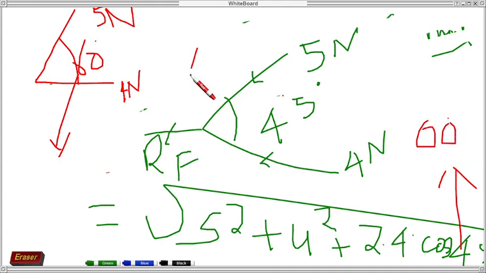So force is a vector. It is proved, but current is not a vector.